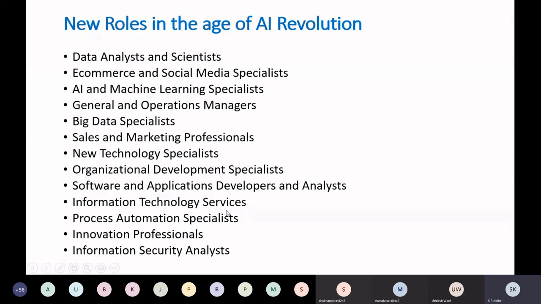Information technology services persons, process automation specialist, innovation professionals. Nowadays you will find such a requirement is there. Here you should have knowledge of AI. Information security analyst. So wherever you find the word analyst, you need to use knowledge of AI. So these are the roles that you can perform whenever you go to the industry.